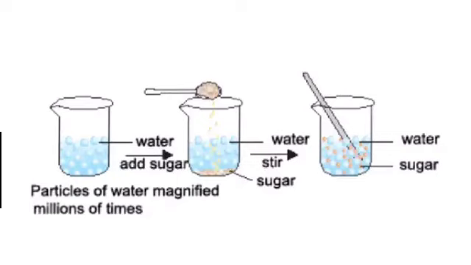Particles of matter possess kinetic energy by continuously moving. With the rise of temperature, particles move faster. So we can say that as the temperature increases, the kinetic energy of the particles also increases. From these three activities, we find out that particles of matter intermix on their own with each other by getting into the spaces between the particles. This intermixing of particles of two different kinds of matter on their own is called diffusion.